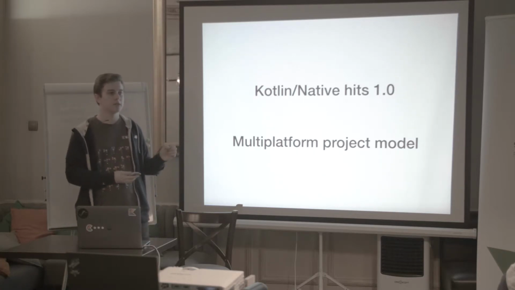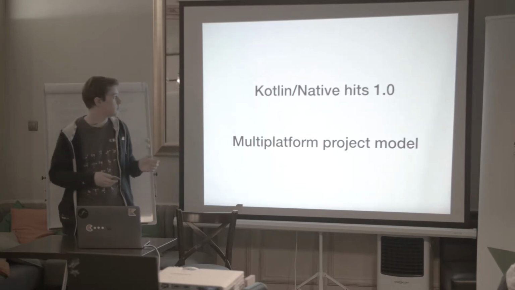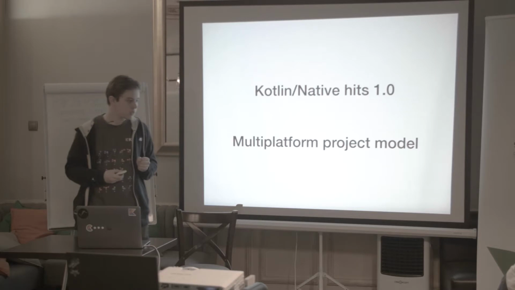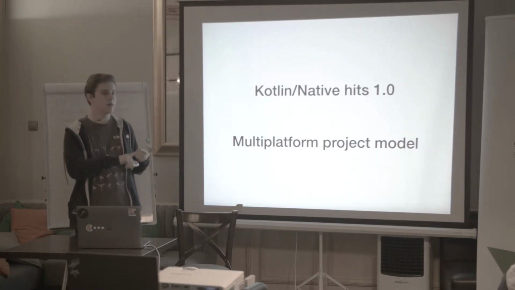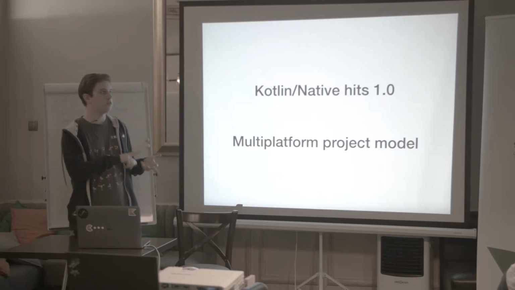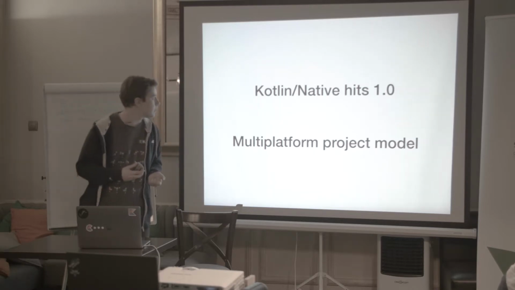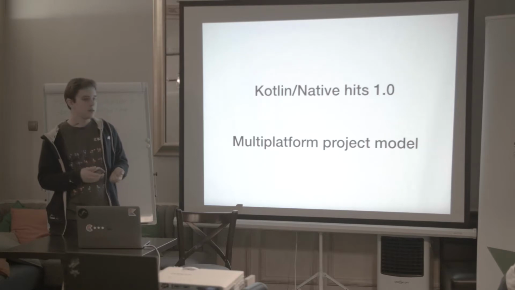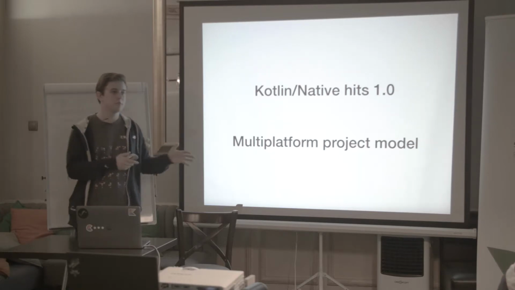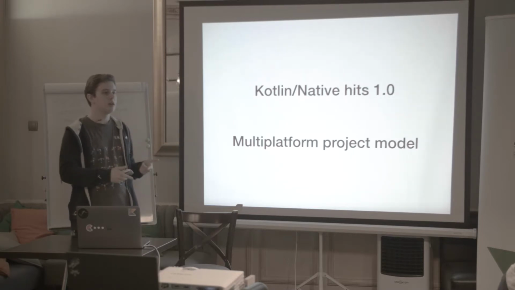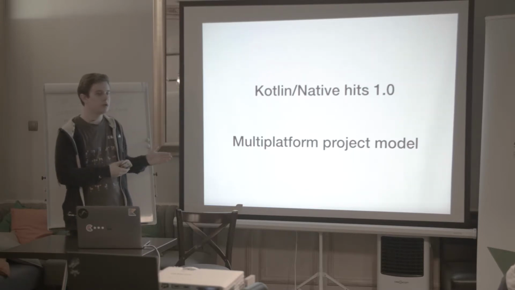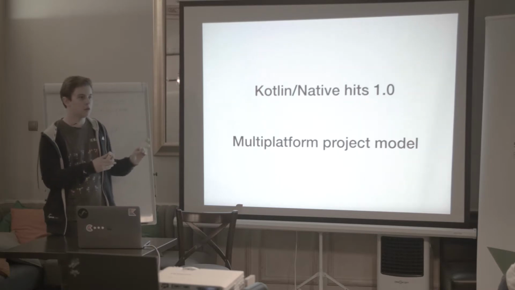Some of these modules are so-called common modules, which can be referenced from any other module, and some of them are platform specific, for example for iOS, for JVM, for Android, for JS, and whatever. This way, you can write a multiplatform application with the communication and business logic layers common to all platforms. You only write presenter code in platform-specific modules.